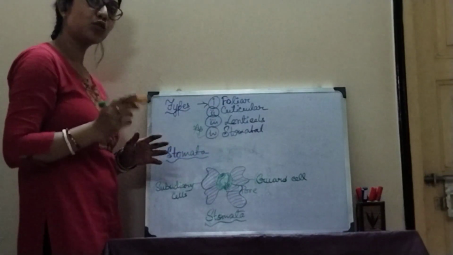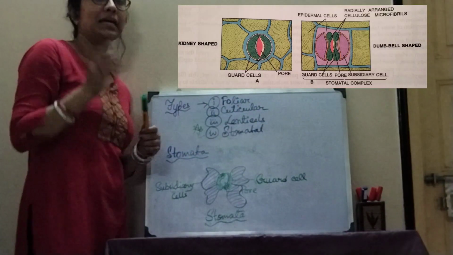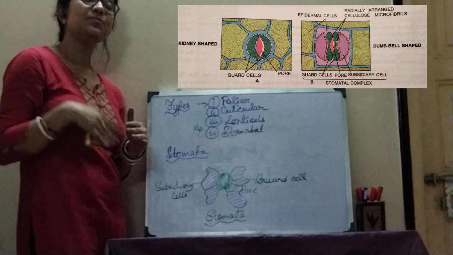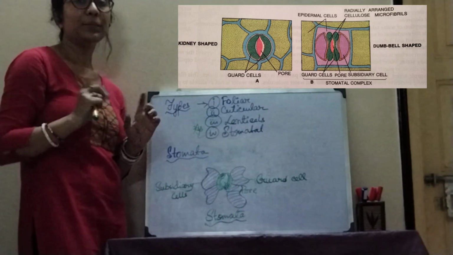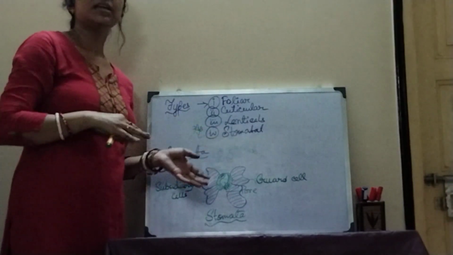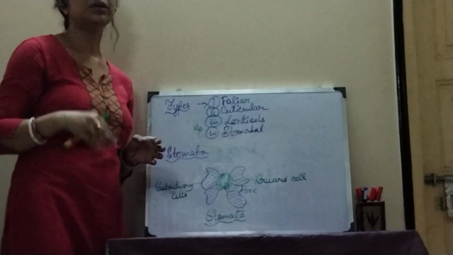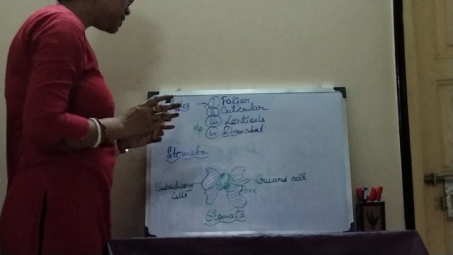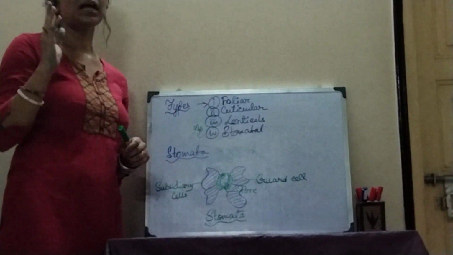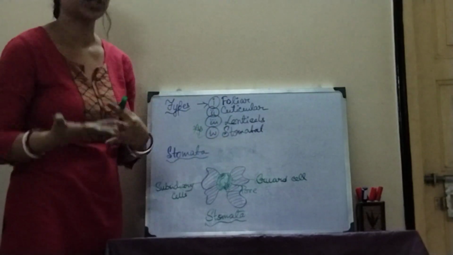This is the structure of the stomata overall. I will attach a picture of stomata here. In case of monocot plants, the stomata is kidney shaped, and it may be dumbbell shaped or bean shaped as well. In case of cypress plants, both kidney shaped and dumbbell shaped stomata we will notice. So these four subsidiary cells are mainly accessory cells. They help the guard cells to function.